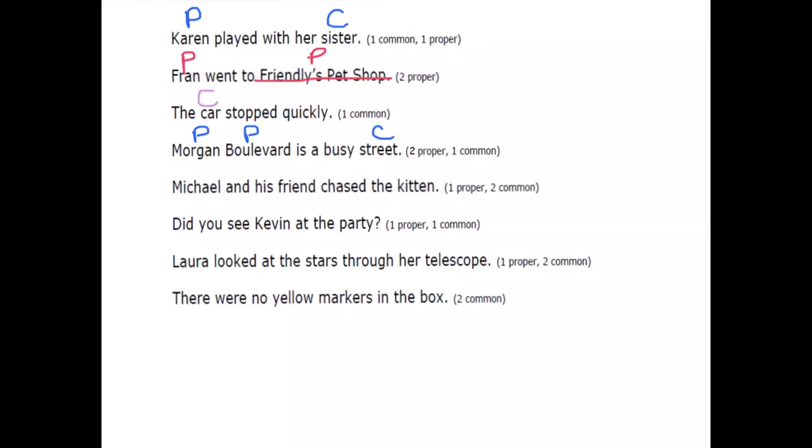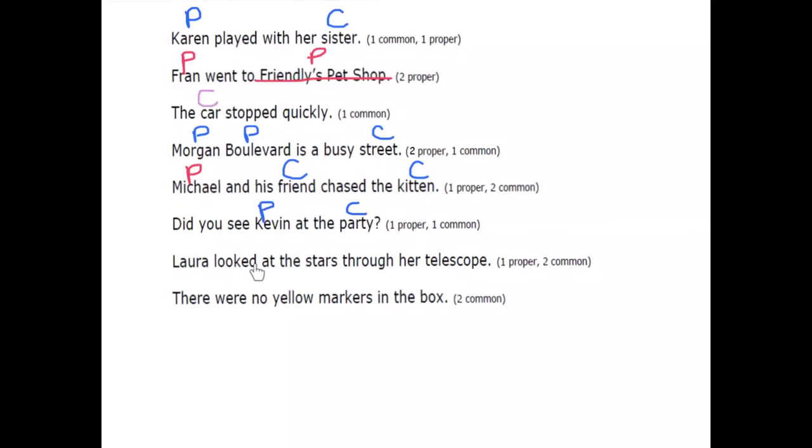Okay, let's see how you get on. Michael and his friend chased the kitten. One proper noun, two common nouns. My proper noun is the word Michael, and my common nouns, friend and kitten. Next question. Did you see Kevin at the party? One proper noun with a capital, one common noun. My common noun to begin with is party, and my proper noun is the word Kevin.